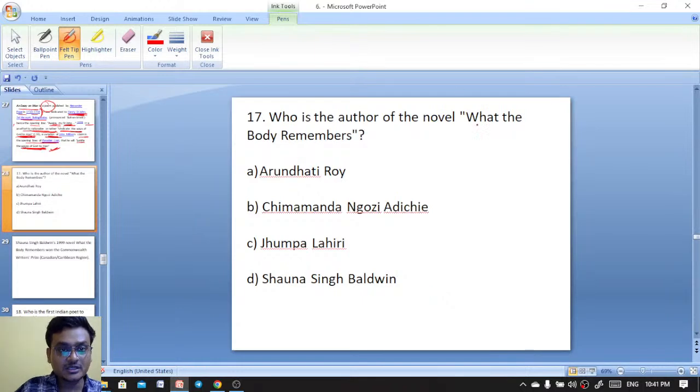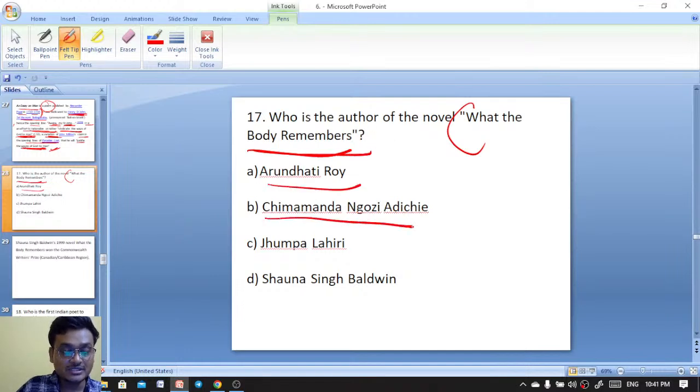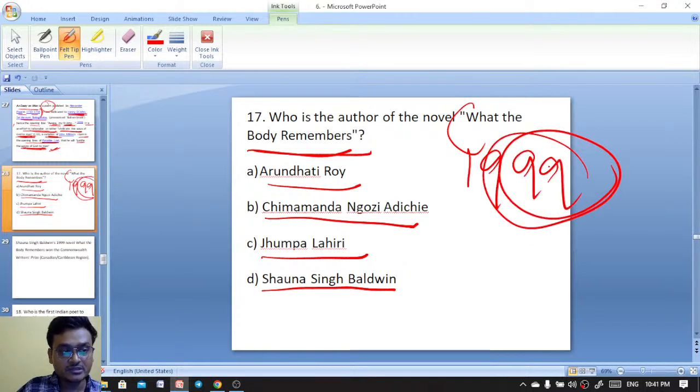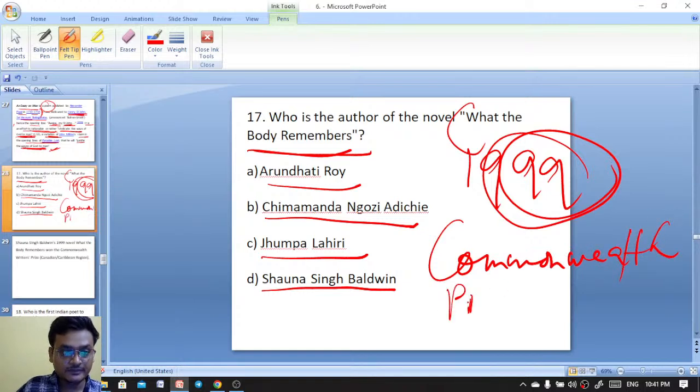Who is the author of the novel What the Body Remembers? Arundhati Roy, Chimamanda Ngozi Adichie, Jhumpa Lahiri, and Shauna Singh Baldwin. What the Body Remembers here. Important work. Published in 1999. And for this work, she got the Commonwealth Prize. 1999 work, What the Body Remembers.